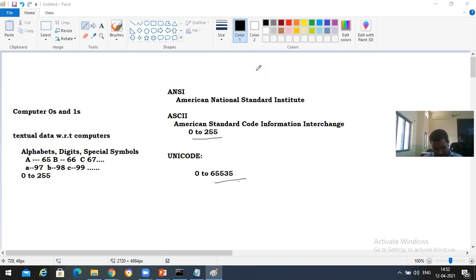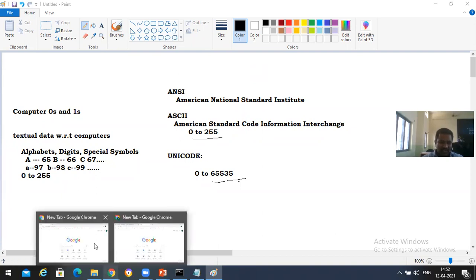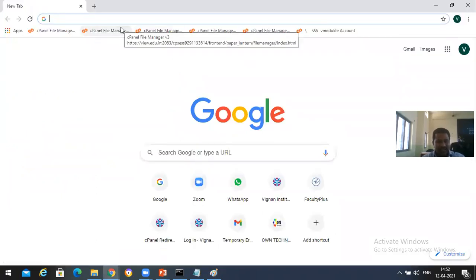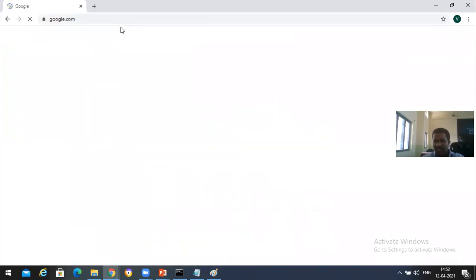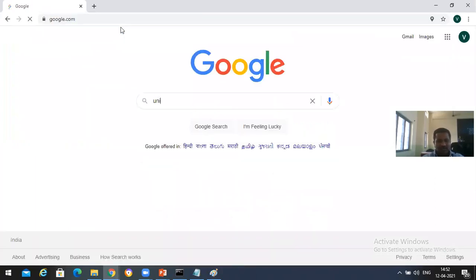Gayatri asks, "Sir, when was Unicode introduced?" It's a universal code. I don't know, I did not search it till now. I thought of searching while taking the class itself. Let us search. No need to remember everything.